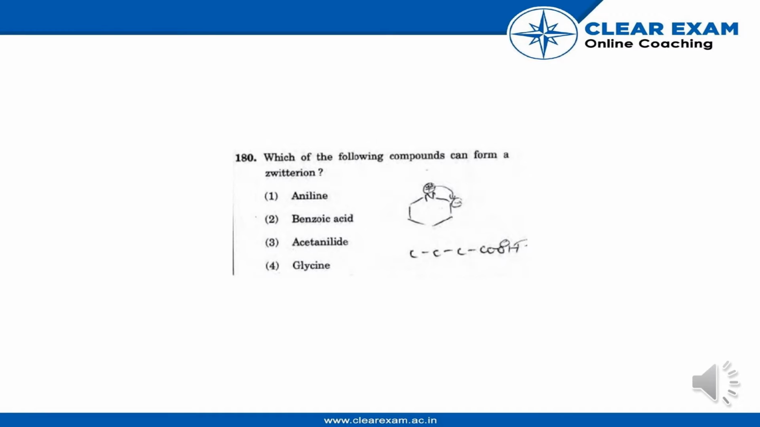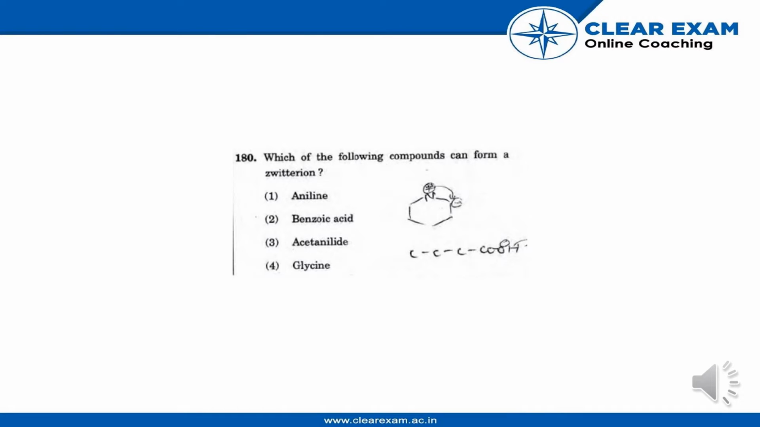Which of the following compounds can form a zwitterion? So first, in order to answer this question, we need to remember some things about amino acids. Amino acids are able to form zwitterions because they contain both an amino group and a carboxylic group. In the zwitterion, the carboxylic group has a negative charge and the amine group has a positive charge.